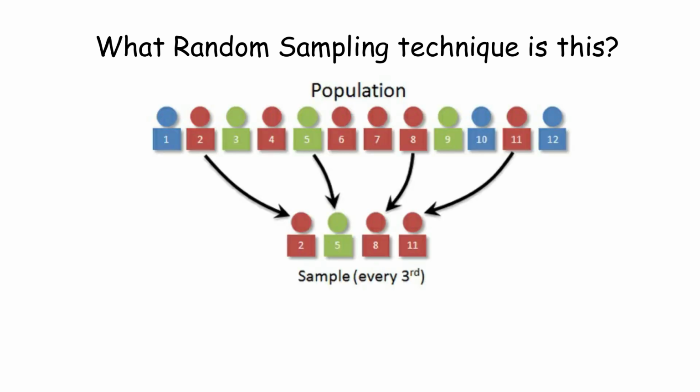How about this one? What random sampling technique is this? The members of the population have been assigned with numbers, then starting from number 2, other samples at an interval of 3 were taken.